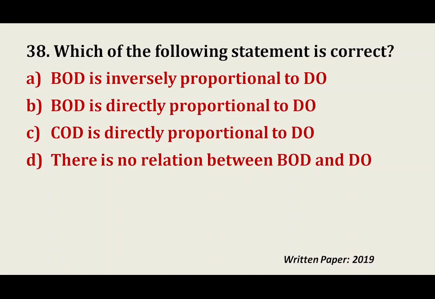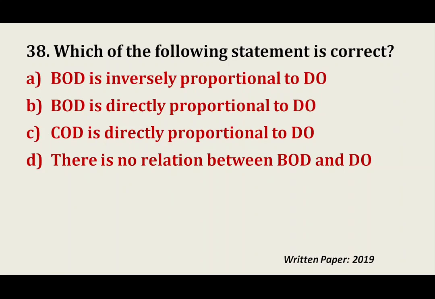Question number 38, a very interesting question. Which of the following statements is correct? BOD is inversely proportional to DO. BOD is directly proportional to DO. COD is proportional to DO. There is no relation between BOD and DO. What is BOD? BOD is the biochemical oxygen demand, or biological oxygen demand. The amount of oxygen consumed by organisms in breaking down waste is known as biochemical oxygen demand.